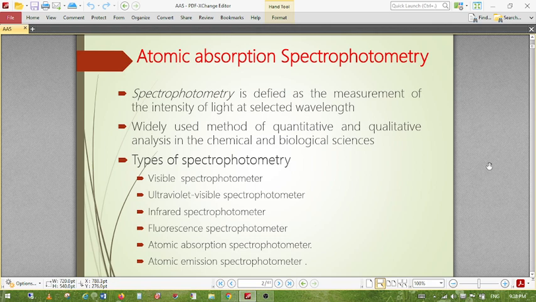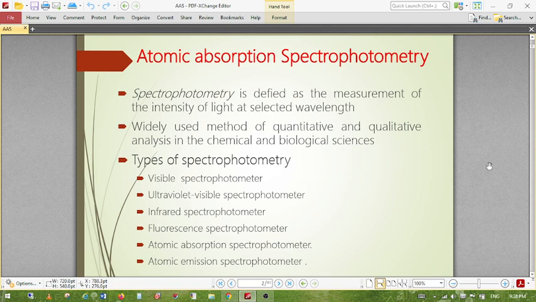The principle: atomic absorption means the absorption of a wavelength by an atom, and that is what we have to measure. It is a spectrophotometric technique in which the metallic atoms of the sample absorb light of a specific wavelength. All metals have the ability to absorb a very unique and specific wavelength, and no other wavelength can be detected.